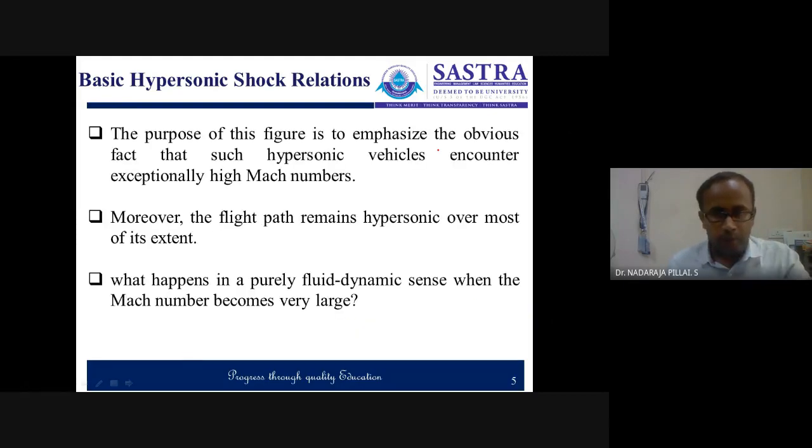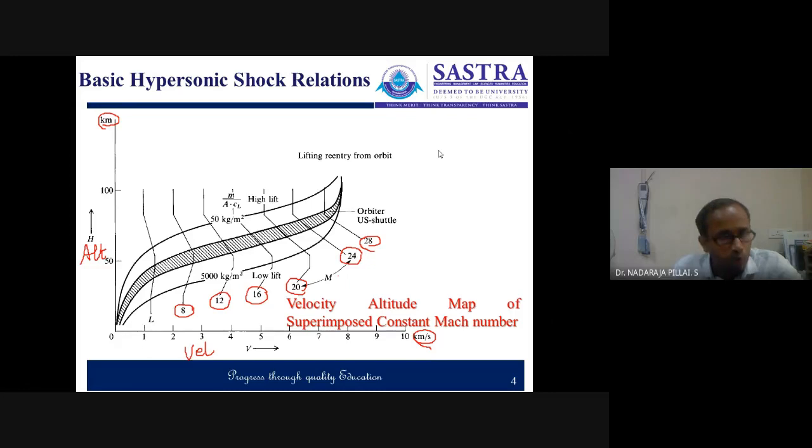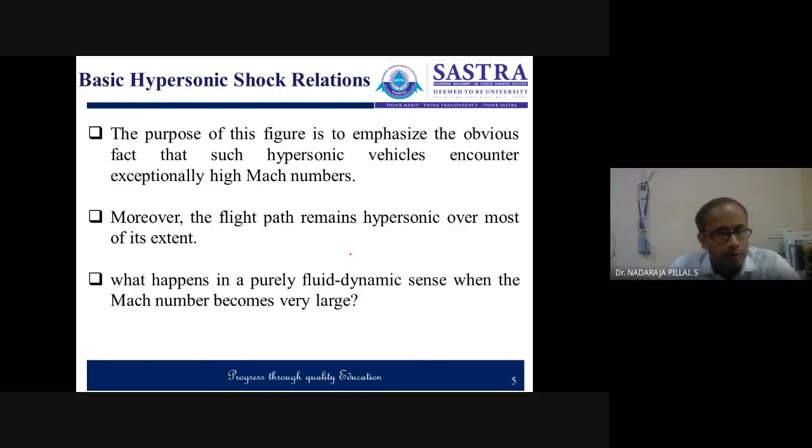The purpose of this figure is to show that the Mach number is exceptionally high when it is in the trajectory. So the flight path remains hypersonic over most of its extent. Hence, we need to study the fluid dynamic aspects when the Mach number becomes very large. That is why we discuss the hypersonic shock relations here.